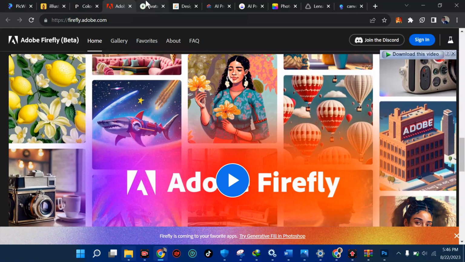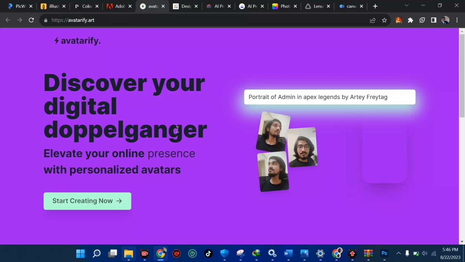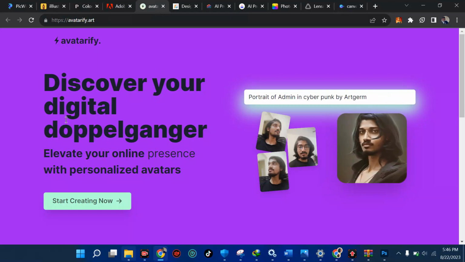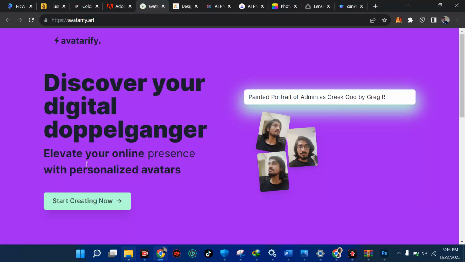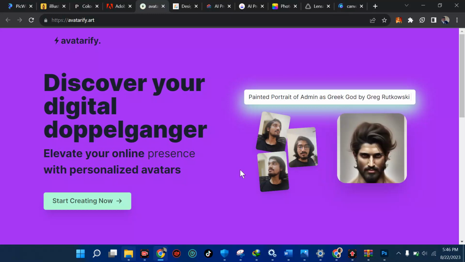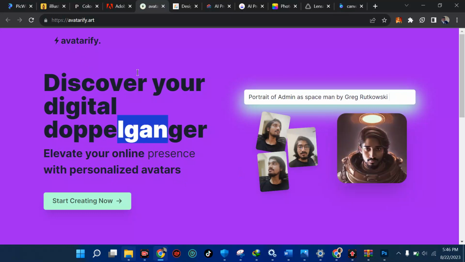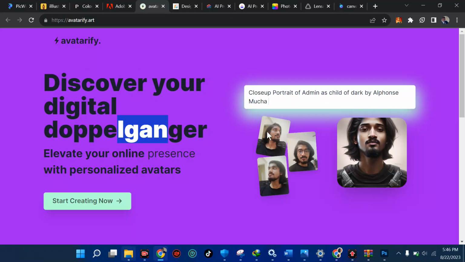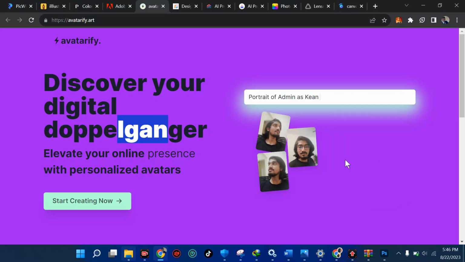Then the fifth one here is called Avatar AI. Elevate your online presence with personalized avatars. Yes, forget the big language here. What Avatar does for you is to create an avatar of yourself. You can see, you can bring some picture of yours, some snapshot of yourself. Then you can convert it to something like this, some avatar.